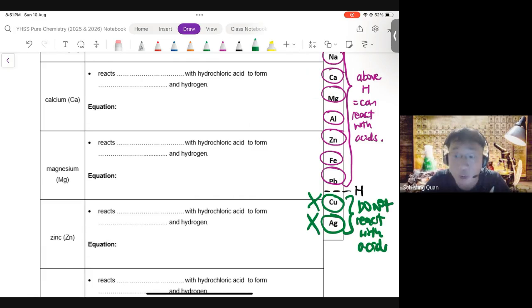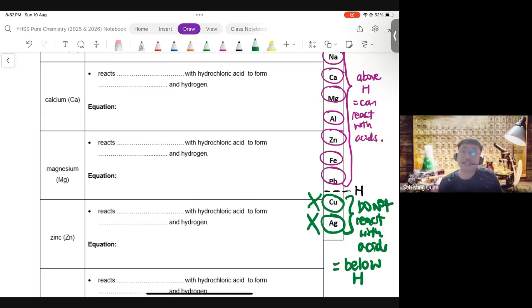We will need to know which metals are unreactive with acid, and why they are unreactive. Because they are below hydrogen in the reactivity series. Very often we are asked to explain in terms of the position in the reactivity series. So if it's below hydrogen, that's the position, it will not react with acid.